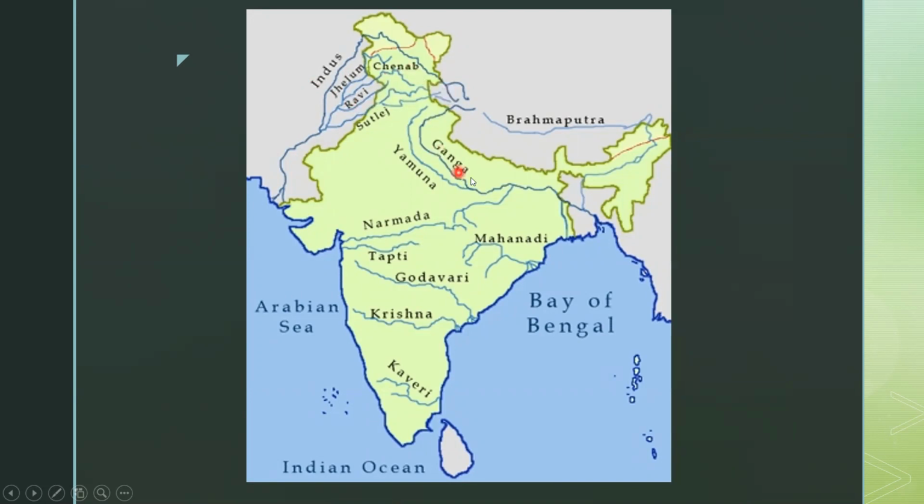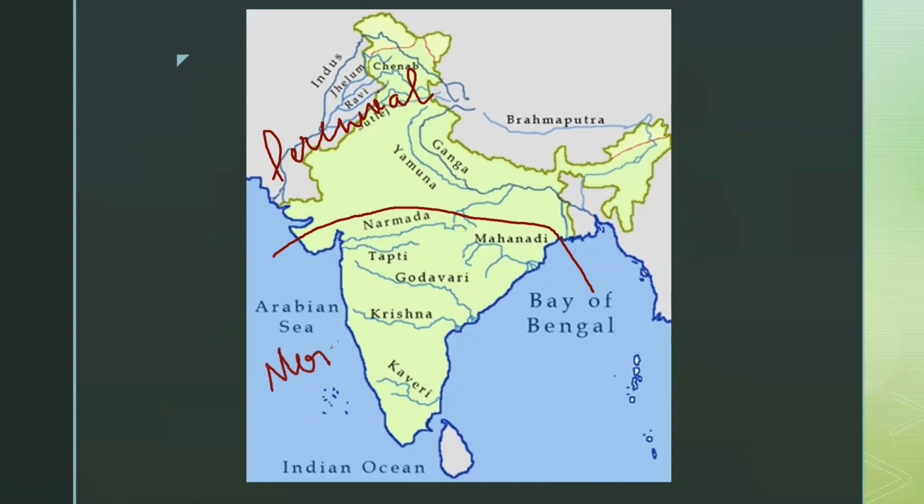Here is the Ganga river, the longest river of India, Yamuna river, Brahmaputra river, Mahanadi, Narmada, Tapi, Godavari, Krishna, Kaveri. Here one thing I want to tell you: the rivers of northern India are perennial rivers. I will tell what is perennial afterwards. And the southern India rivers are non-perennial.